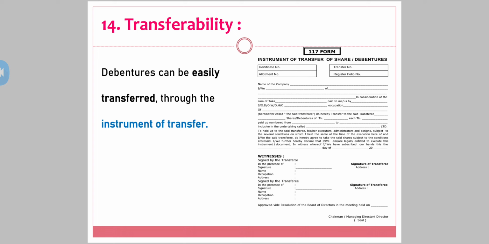To transfer means to hand over to someone else. See, debentures can be easily transferred through the instrument of transfer. Instrument of transfer means there would be a form you have to fill that this A, B, C person wants to transfer the share to XYZ person. So yes, there would be an instrument of transfer, or I can say a transfer form, which a debenture holder is supposed to fill, and this could be easily transferred to someone else.